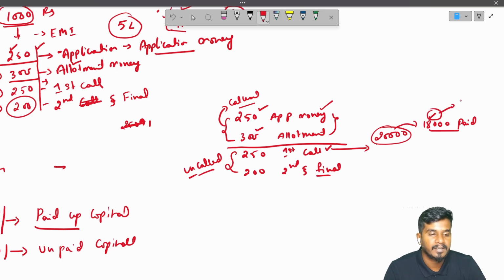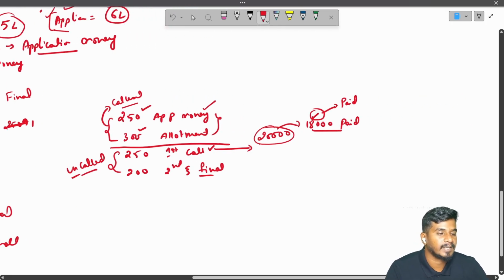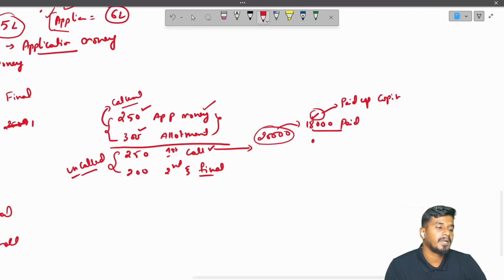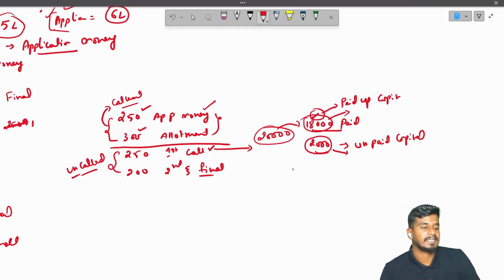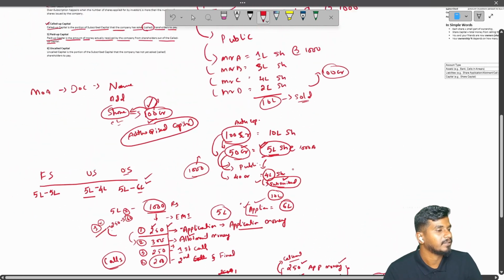If they pay, this will be paid up capital. The remaining 2,000, what will we call it? It is unpaid capital, right? 2,000 people didn't pay. 18,000 people paid, this is paid up capital. And this is unpaid, obviously. This is the basic meaning.